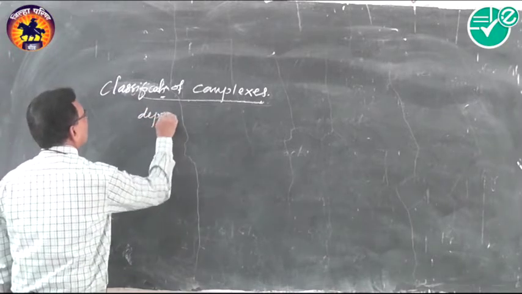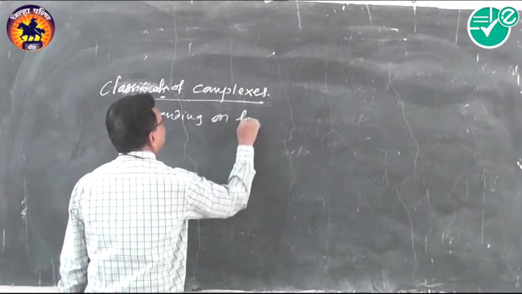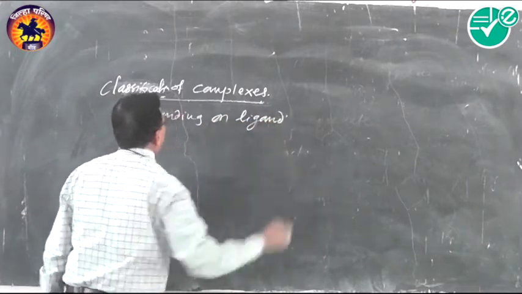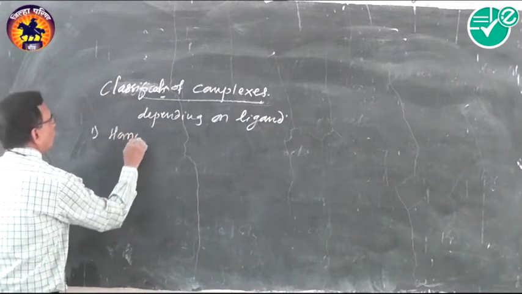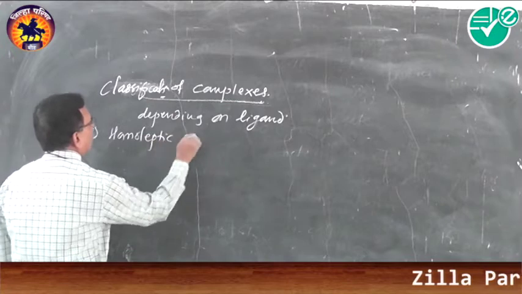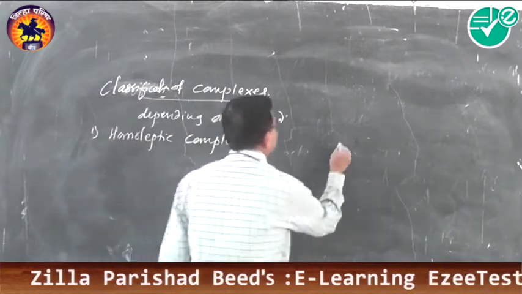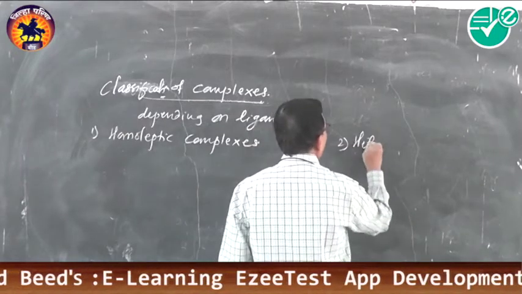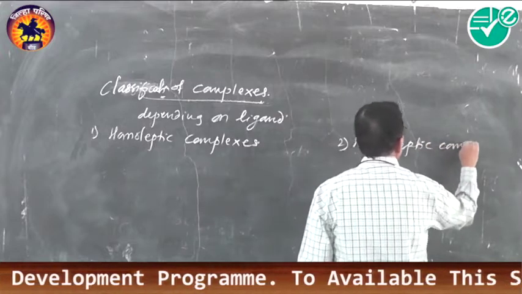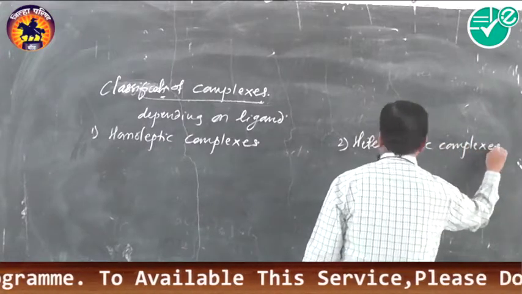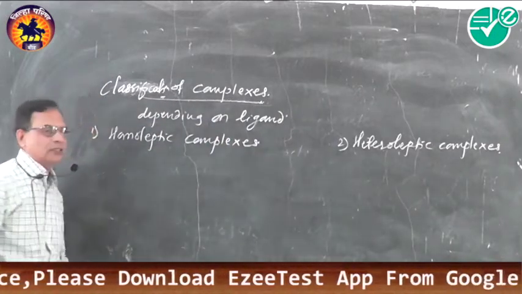Depending on ligands, these are classified into two types, that is homoleptic complexes and the second one is heteroleptic complexes. Homoleptic complexes and heteroleptic complexes.